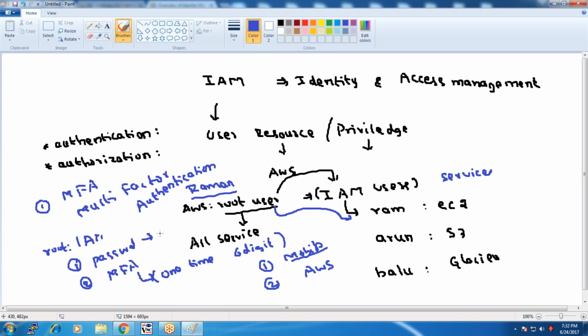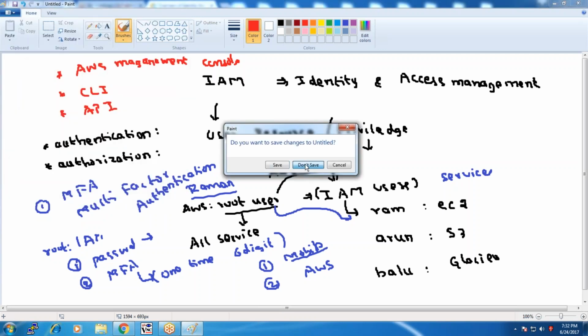So how can you access IAM? You can access IAM using the AWS Management Console. That is one way. Or you can make use of the AWS command line interface, or you can make use of the application programming interfaces, APIs, and the SDK, software development kit, coming with Amazon. These are the various ways by which you can make a connection with IAM.